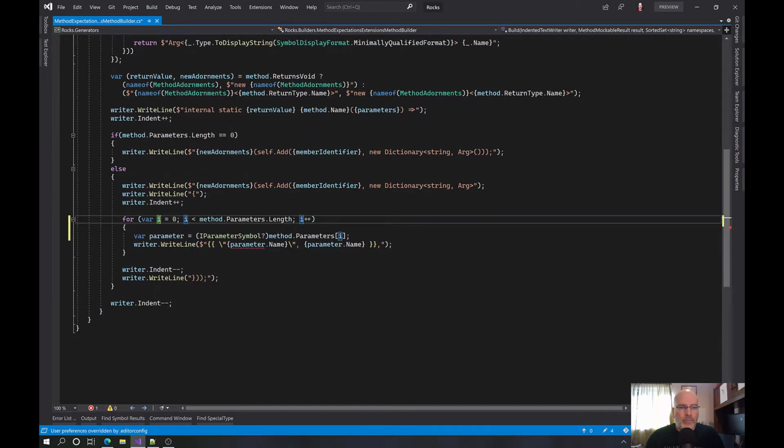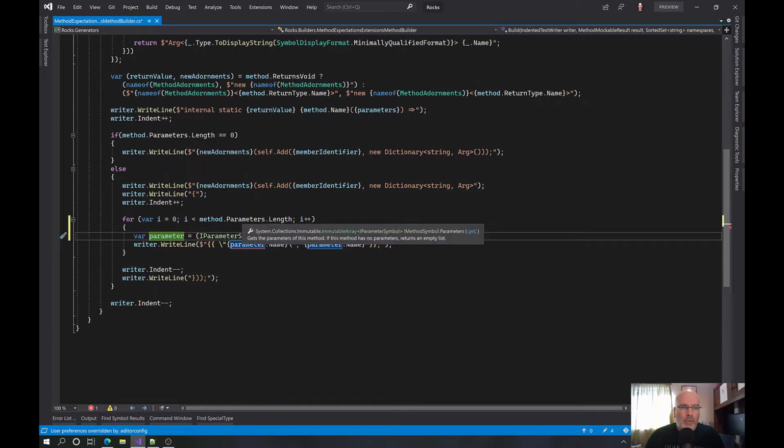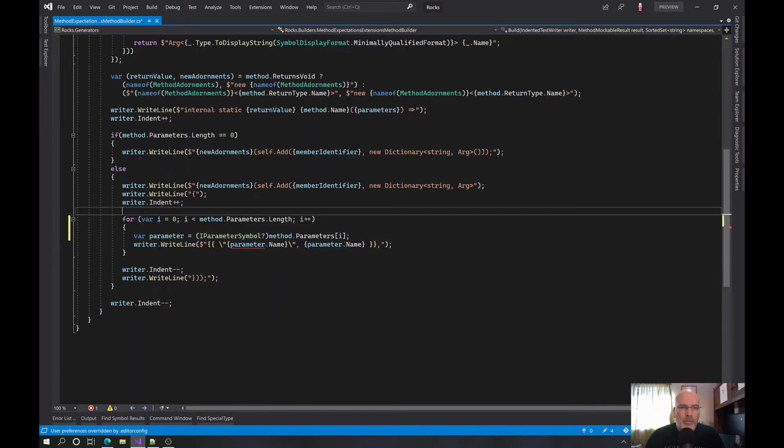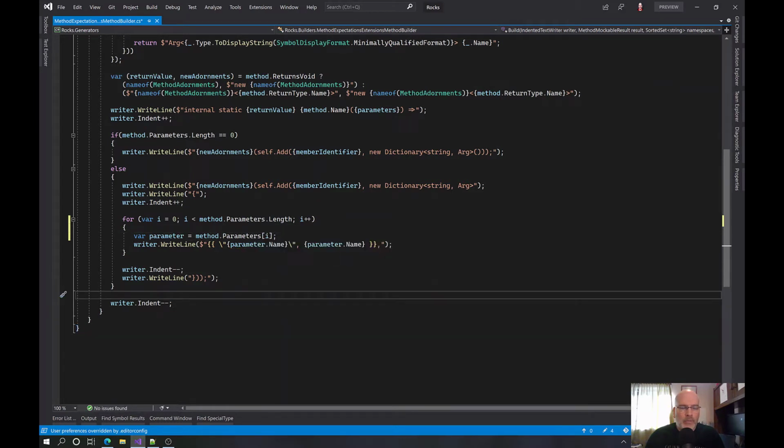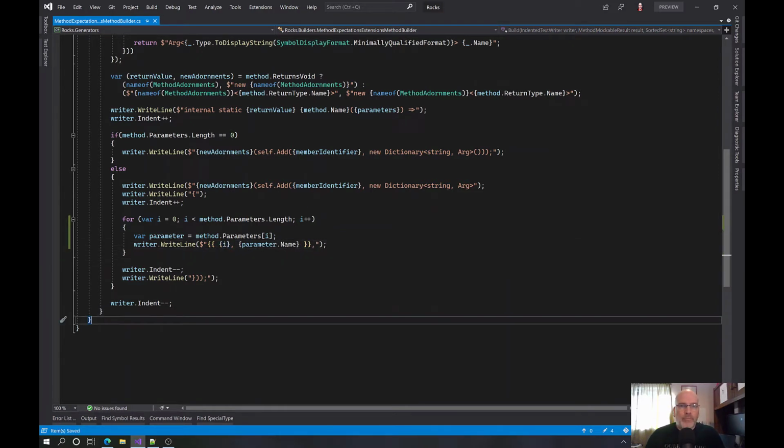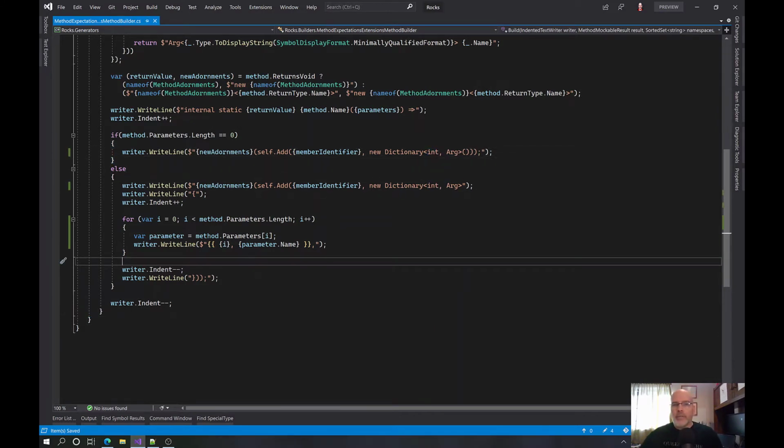Yes. These are just parameter. Why are you, that's a weird one. That weird. No, that would work. Okay, don't do that. So then that gets us the parameter name, but now here we're not going to do this. We're just going to pass in I. Okay. And then we need to say here a dictionary of int and arg.